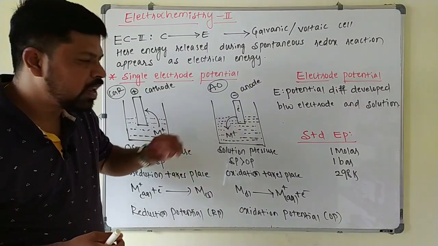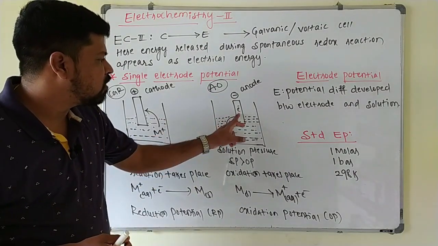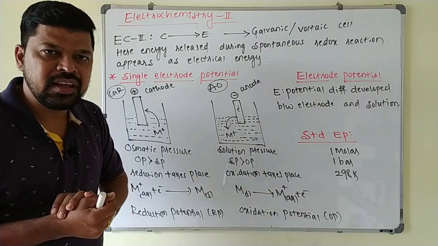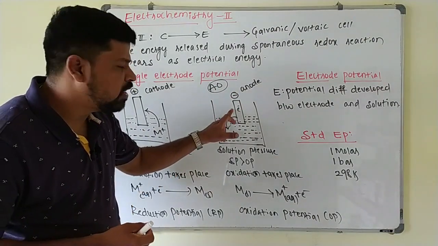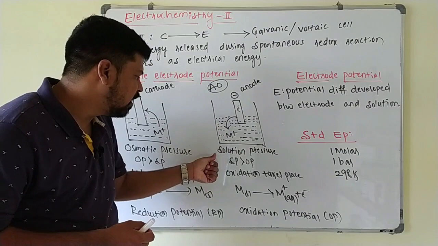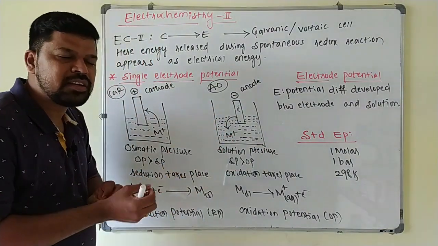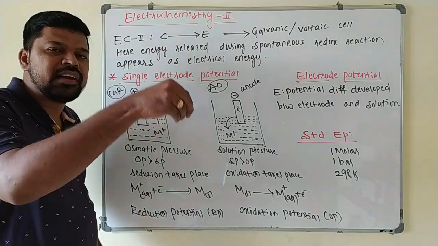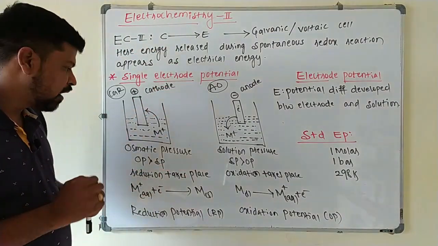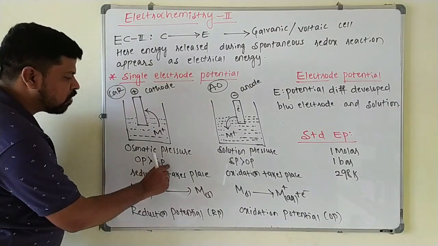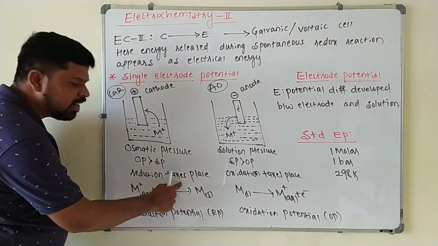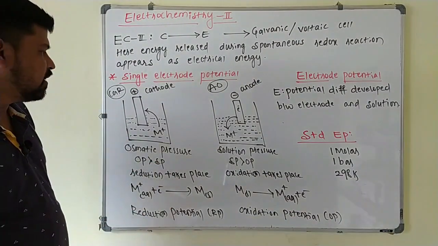Whenever they come out as metal ions, they leave excess electrons and try to make the electrode negatively charged. This tendency of the metal atoms going into the solution is called solution pressure. These two tendencies take place whenever a metal rod is kept in an electrolytic solution. If osmotic pressure is more than solution pressure, then reduction takes place.